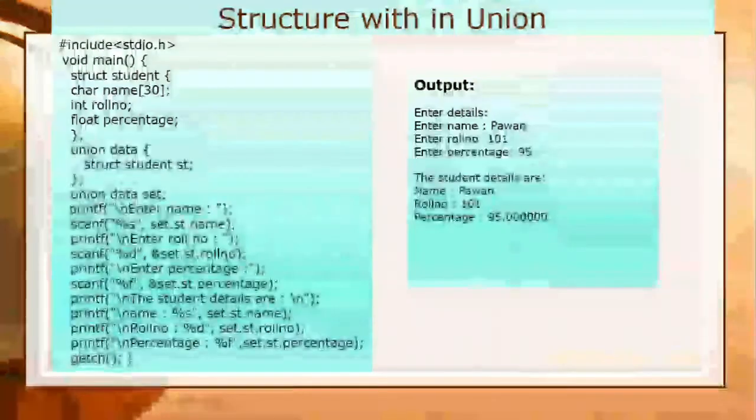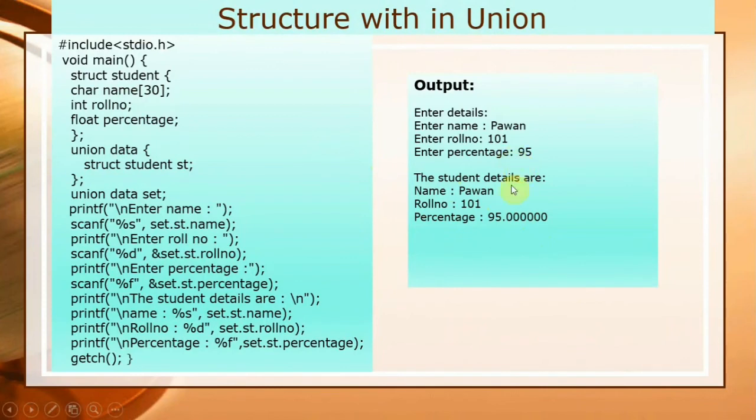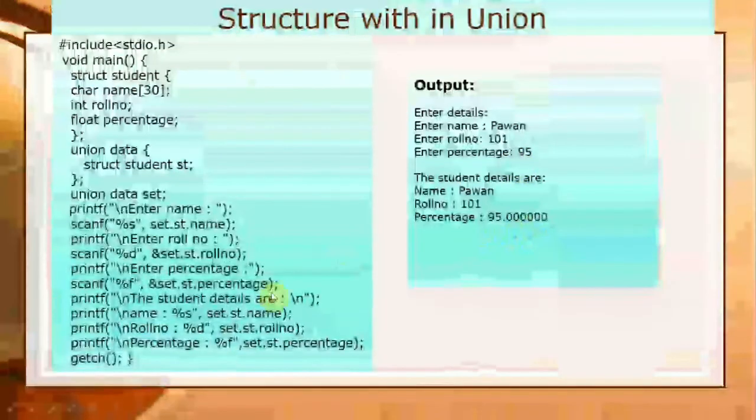So in the output, the resultant detail, you can see "the student detail are", because I have given a message, the student detail are, so that it will print first. Then it will print name, that is Pawan, and roll number is 101, and percent automatically appends the various zeros here because percentage is of float type.